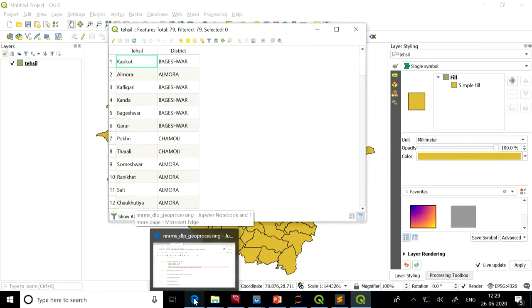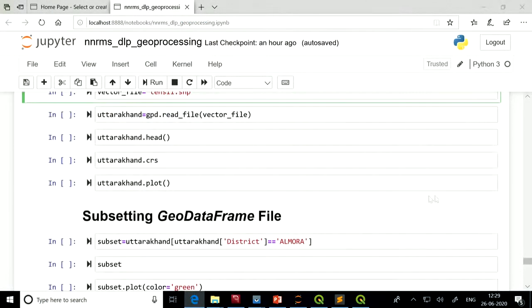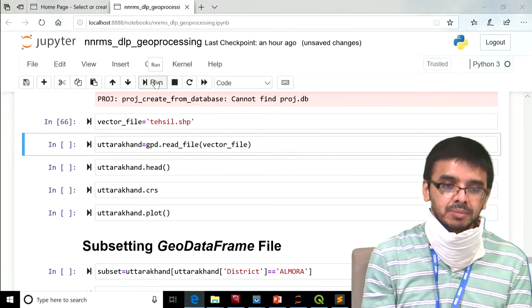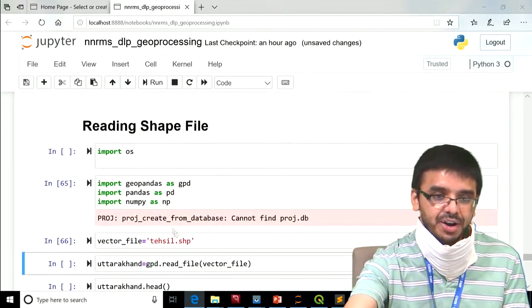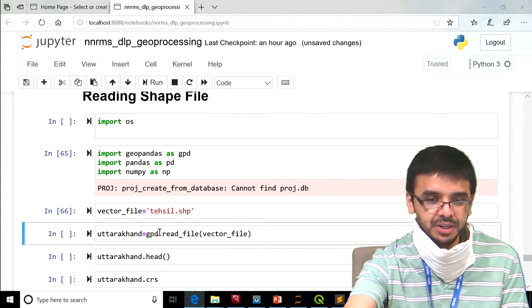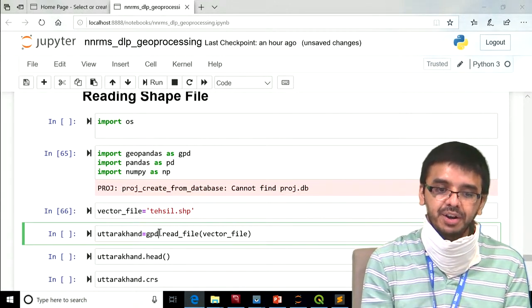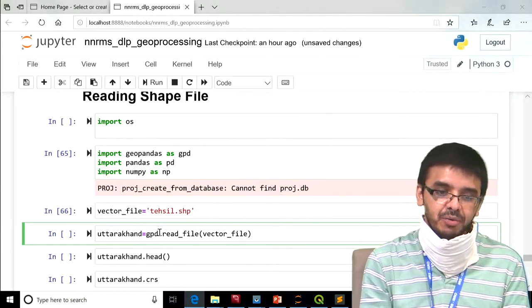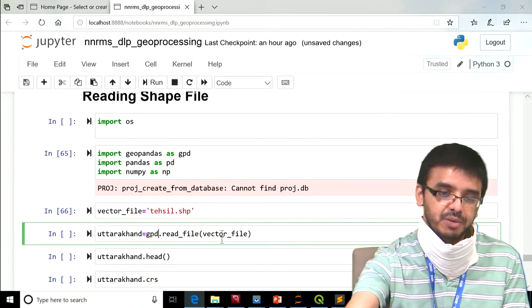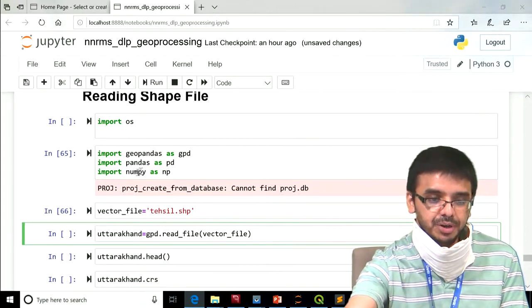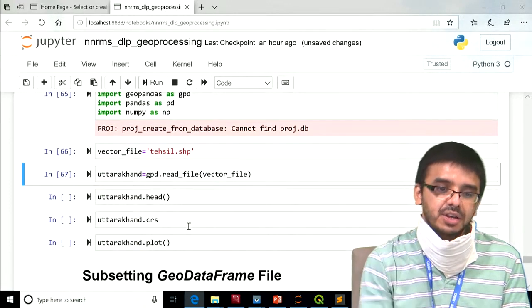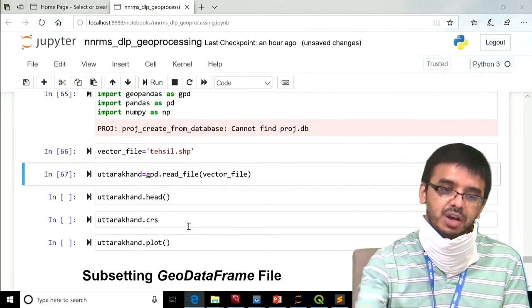Now let us visualize this shape file in Python using GeoPandas. So this is our file name. For reading a file with GeoPandas, which we have imported as GPD, the first method we need to call is GPD dot read file, and we need to pass the name of the file which we want to read. It returns the Uttarakhand file. Now let us see how it looks.